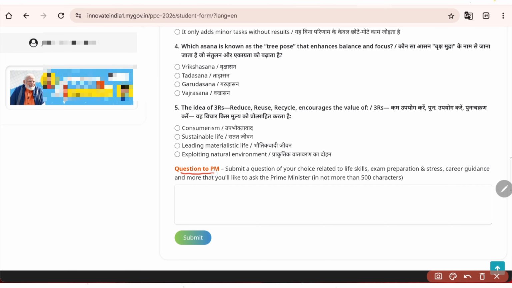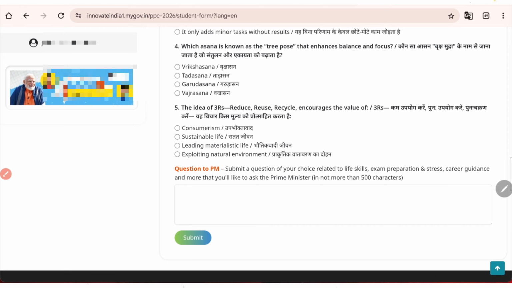Then here you can submit your question to PM. Submit a question of your choice related to life skills, exam preparation and stress, career guidance, or anything you want to ask the PM. But make sure you do not use more than 500 characters.